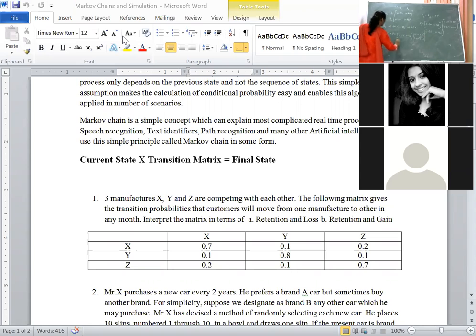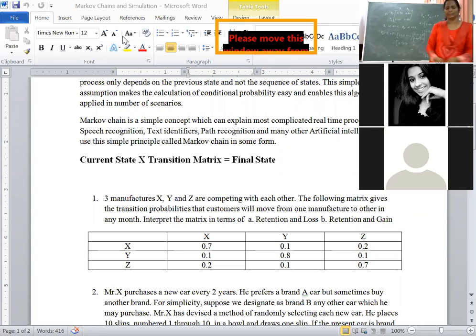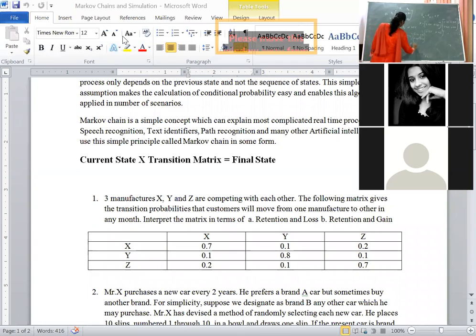Finally we get 0.594. Then 0.58 into 0.30 is 0.174. I also have a calculator with me. Then similarly 0.42 into 0.6 is 0.252, and finally we get 0.432.